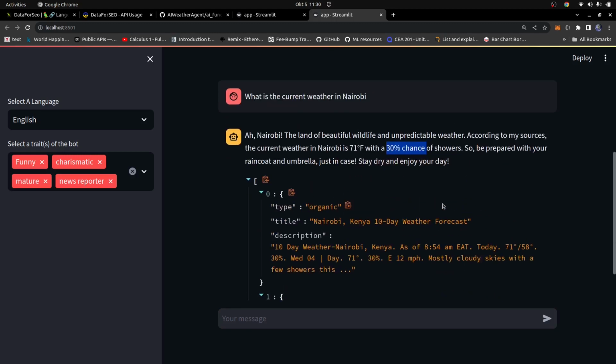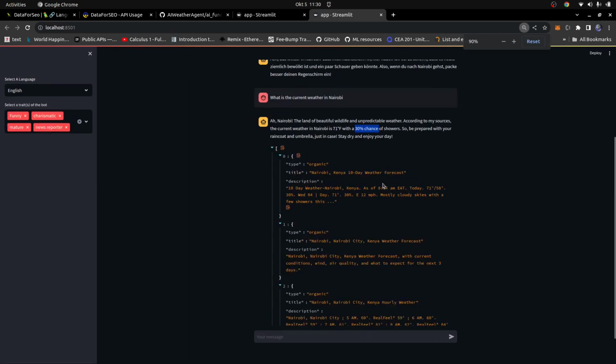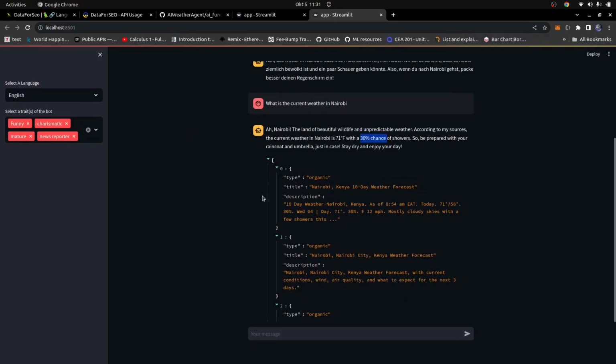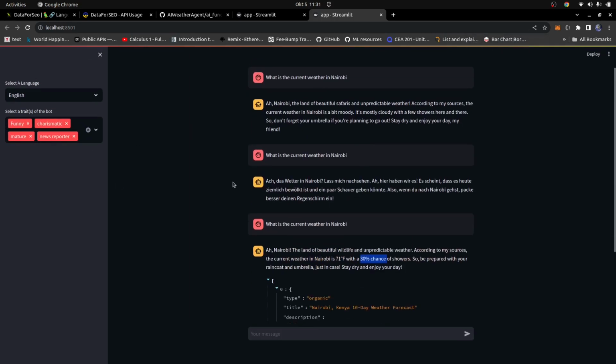So that's basically how you can build a simple weather agent bot using AI, Streamlit, and all these other libraries that we used. That's how the application looks and how it works.